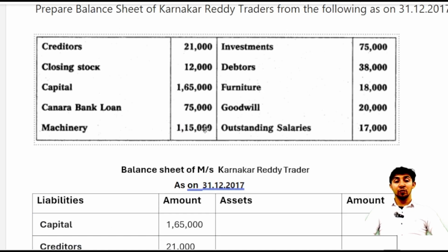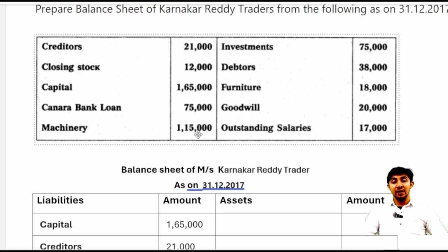Now we'll move towards the asset side. What is an asset? The things on which we claim our ownership. Number one, we can observe that is closing stock, and what we need to do, we need to take closing stock as our last item of the assets. Write closing stock as the last item of assets, because the stock is calculated at the end of the year; that is why we consider the value of closing stock last.